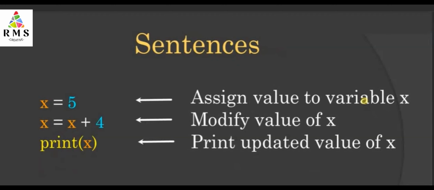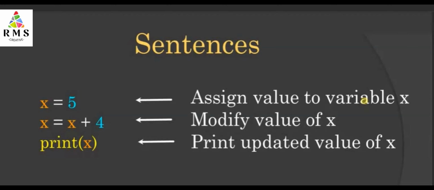Let us see a few more statements. First of all, we are writing x is equal to 5. So value 5 is assigned to x. Next, let us modify this value of x. Over here we are writing x is equal to x plus 4. First of all, the expression on the right hand side will be evaluated.